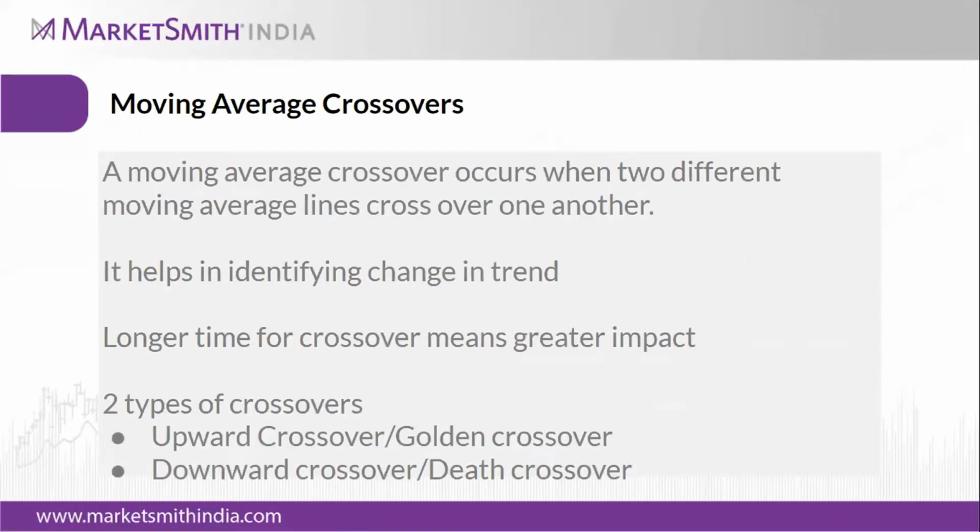So, moving average crossovers. The moving average crossover occurs when two different moving average lines cross over one another. It helps in identifying a change in trend. Generally, a longer time frame for a crossover means greater impact. So there are basically two types of crossover: upward crossover, that is the golden crossover, and downward crossover, that is the death crossover.